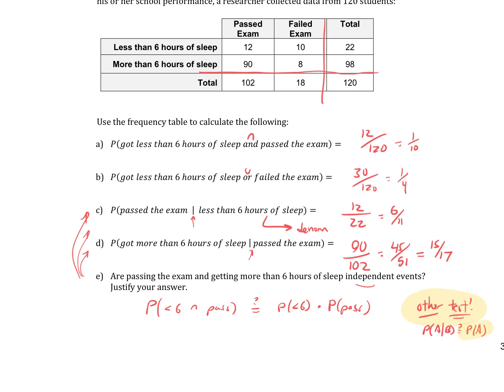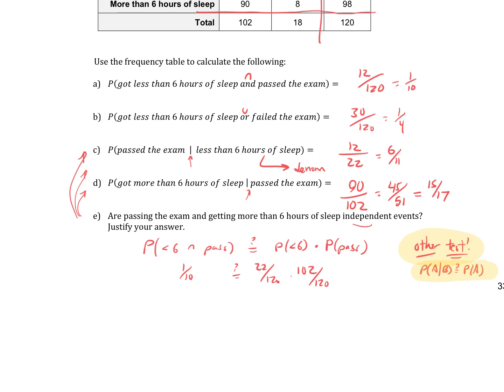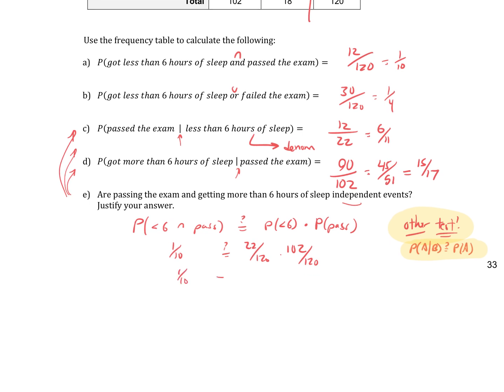So we're back to this one. The probability of less than 6 and pass, we figured that already. That's 1 out of 10 from part A. Does that actually equal the probability of less than 6 times the probability of pass? The probability of less than 6 is 22 out of 120. The probability of pass is 102 out of 120. Now I need a calculator. This is 1/10, and the product is some huge fraction, but it comes out to be something like 0.155, which is not equal to 1/10. Those aren't equal, so they're not independent. That's all we're going to say for now.